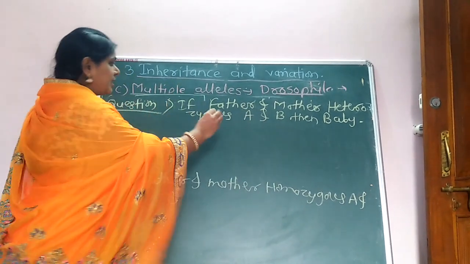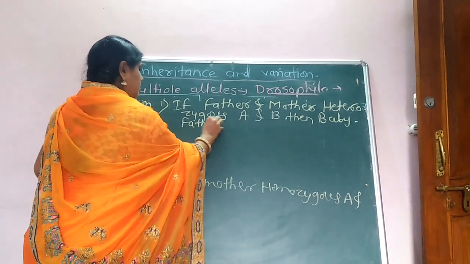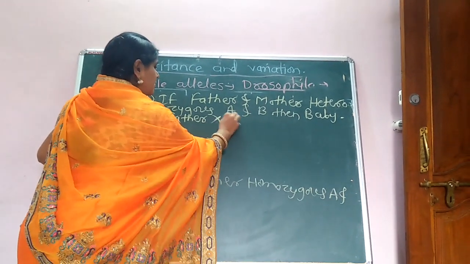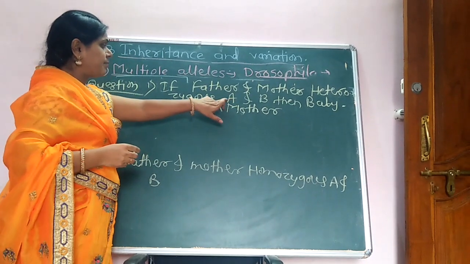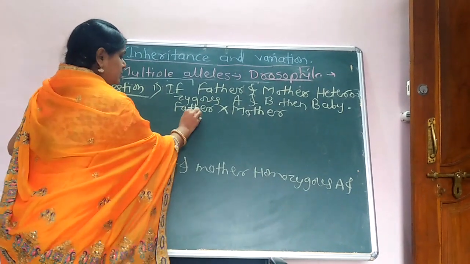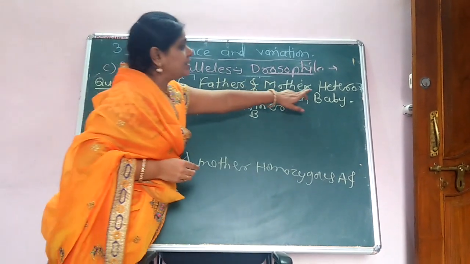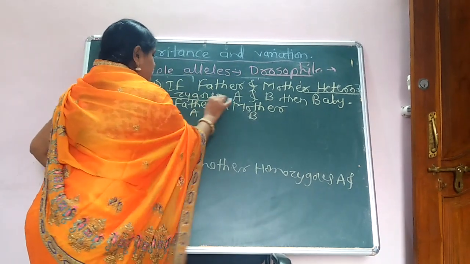Here we write down first the father, crossed with the mother, respectively A and B. We all know the condition is heterozygous.